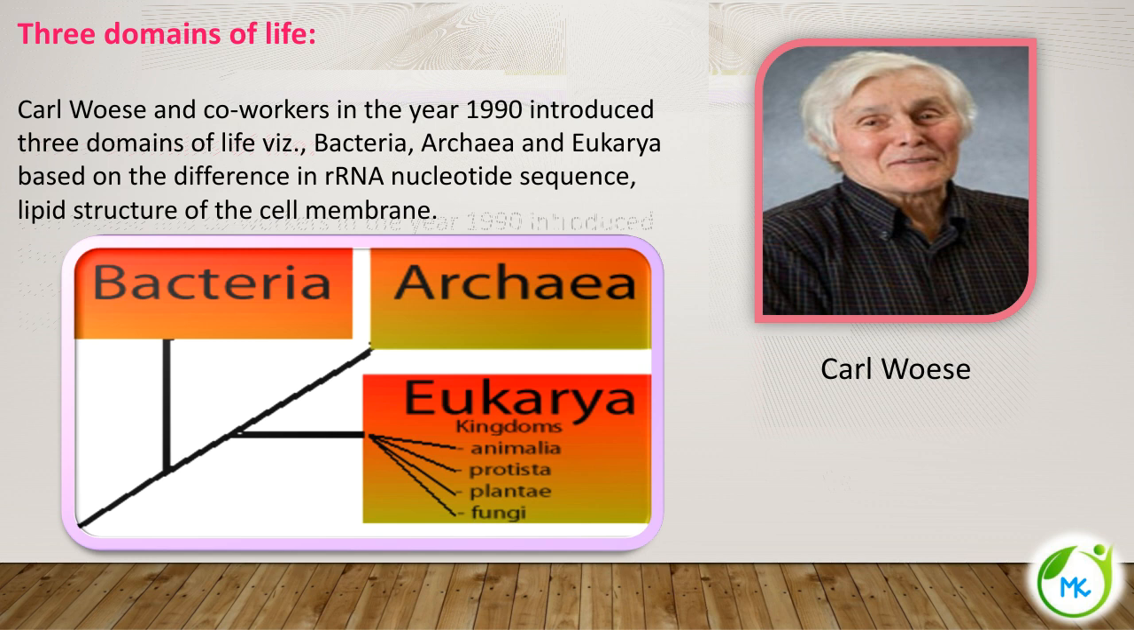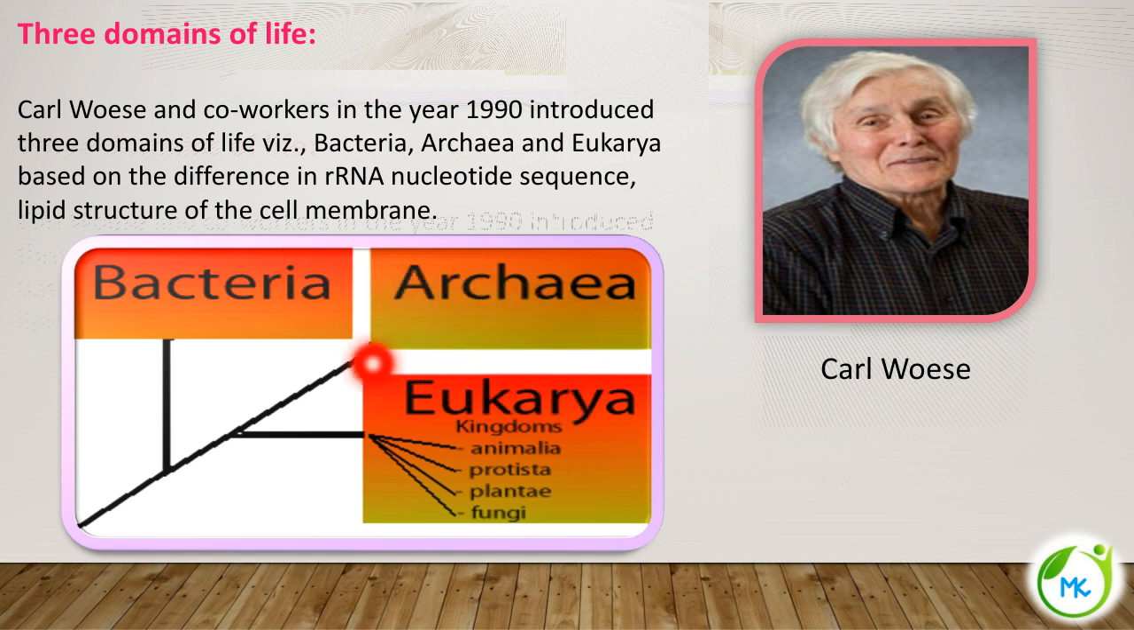So 3 kingdom classification is different from 3 domains of life. The 3 kingdom classification was proposed by Ernst Haeckel in the year 1866. And what are the 3 kingdoms under Haeckel's system of classification? Protista, Plantae, Animalia. This is 3 domains of life, which was proposed by Carl Woese. What are the 3 domains? One is bacteria, number 2 archaea, number 3 eukarya.